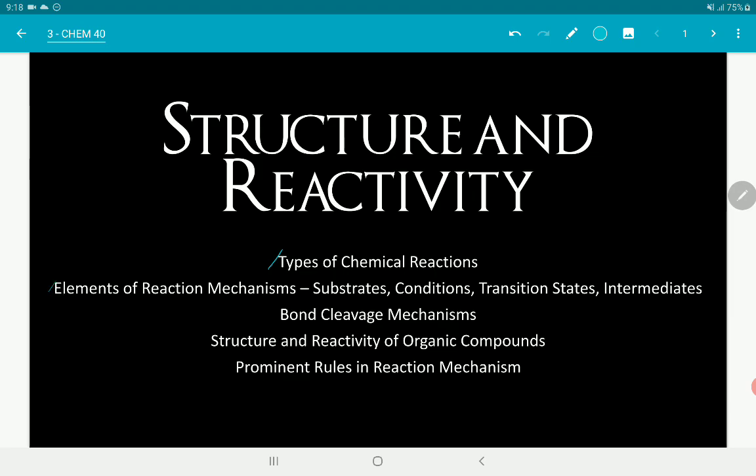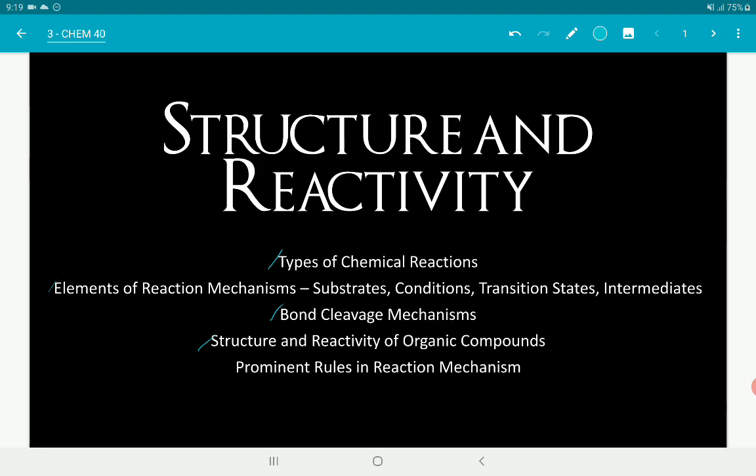We'll also define different elements of reaction mechanism. What are the substrates, conditions, transition states, and intermediates. We'll also discuss bond cleavage mechanism. In the next video, so we'll be discussing the different factors that affect the reactivity of these organic compounds.